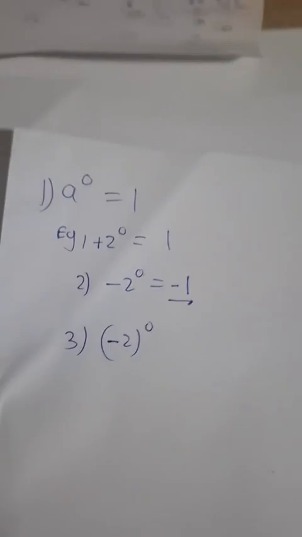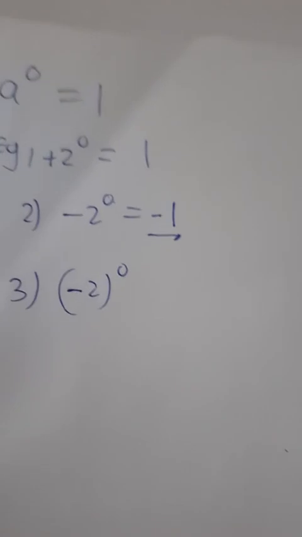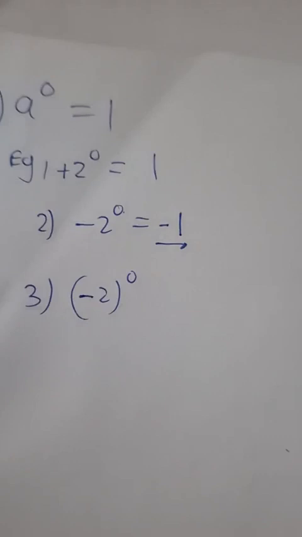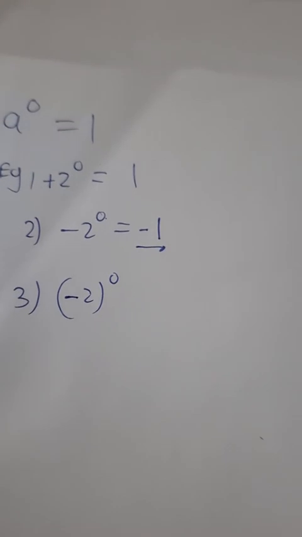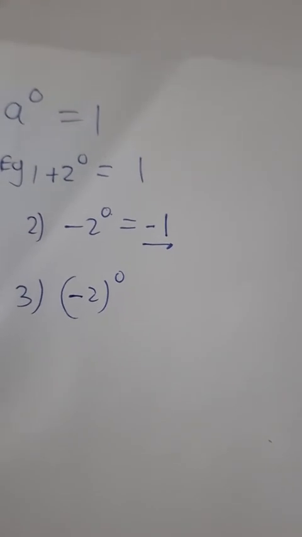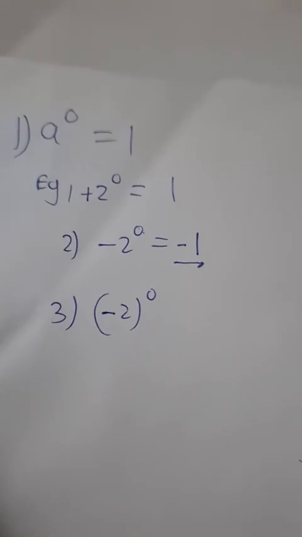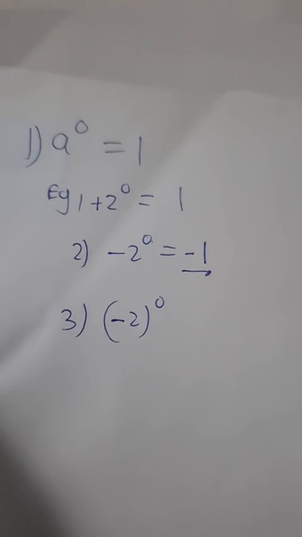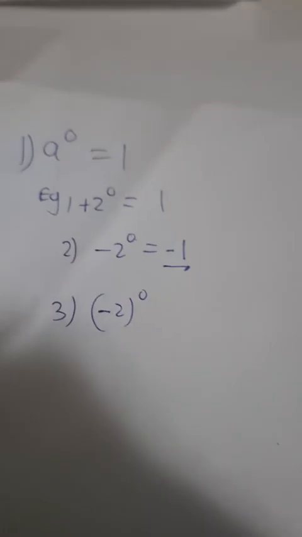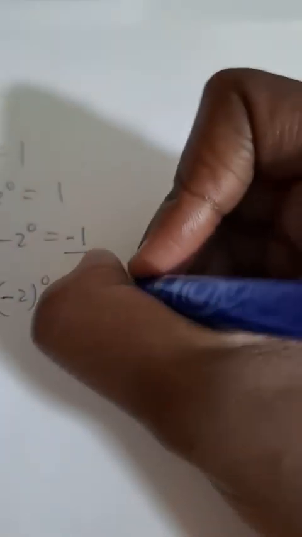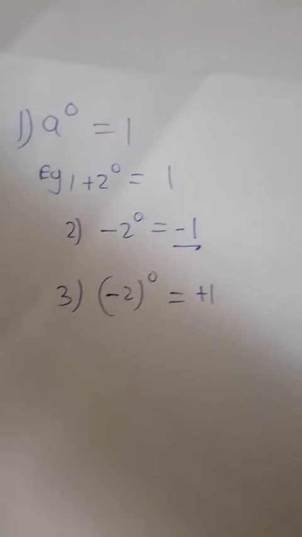Let's ask this one. What about this one, guys? What's the answer? Negative 2 in brackets raised to the power 0. What is the answer, guys? Negative 2 all raised to the power 0. Okay, this time round, negative 2 all raised to the power 0 is actually equal to positive 1. I will explain why we say so.